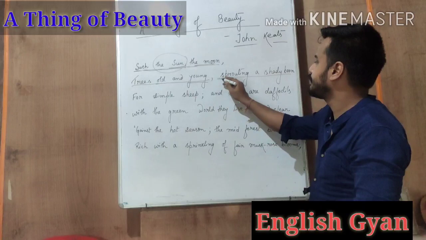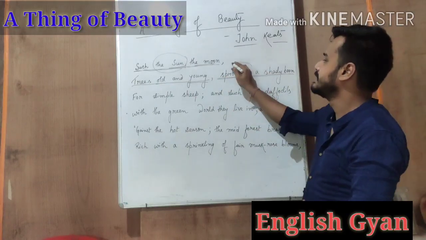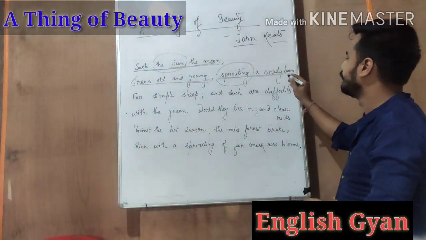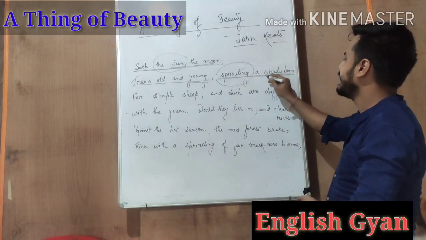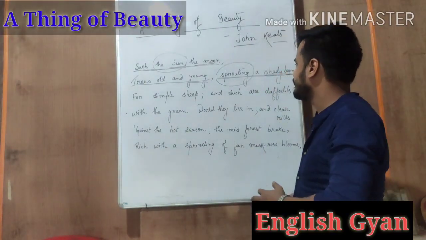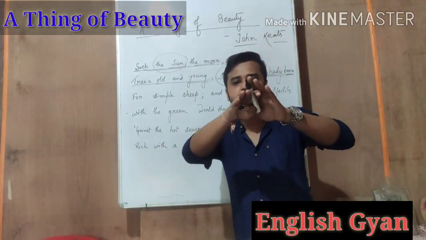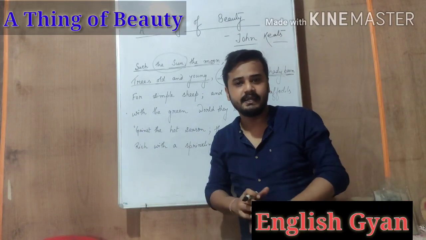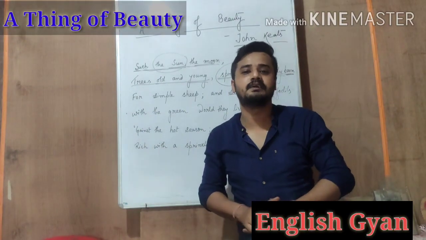Boon means blessing. So the trees provide us a shady boon, means they give us protection from the sunlight, from the harsh heat, and this is in fact like a boon, like a blessing.